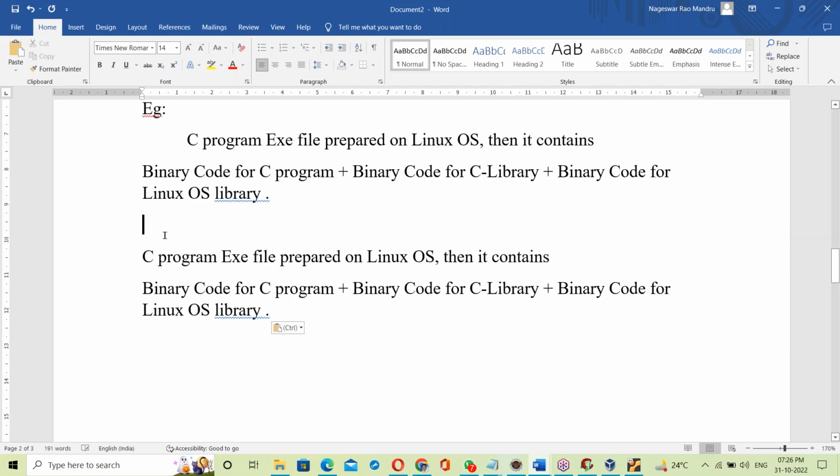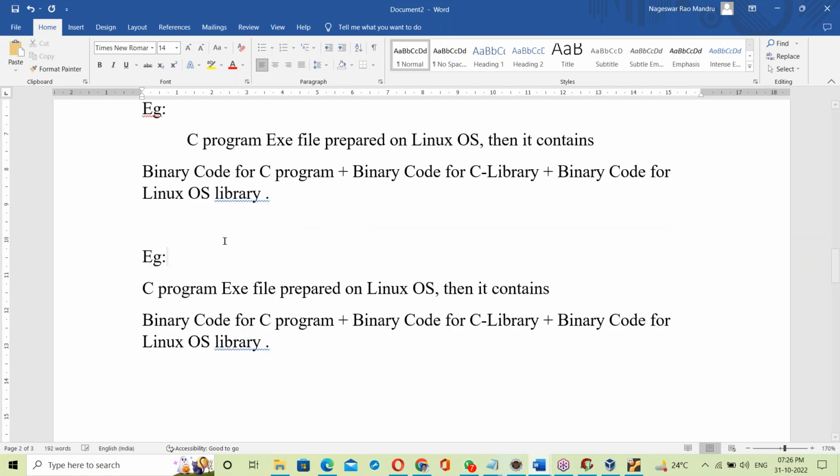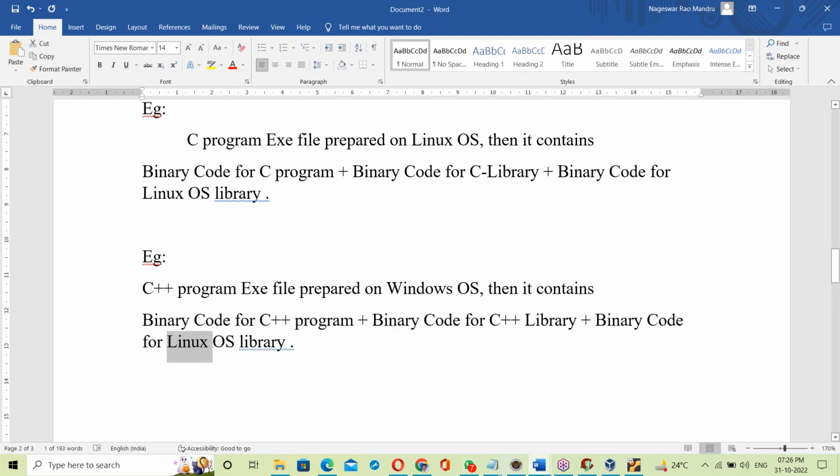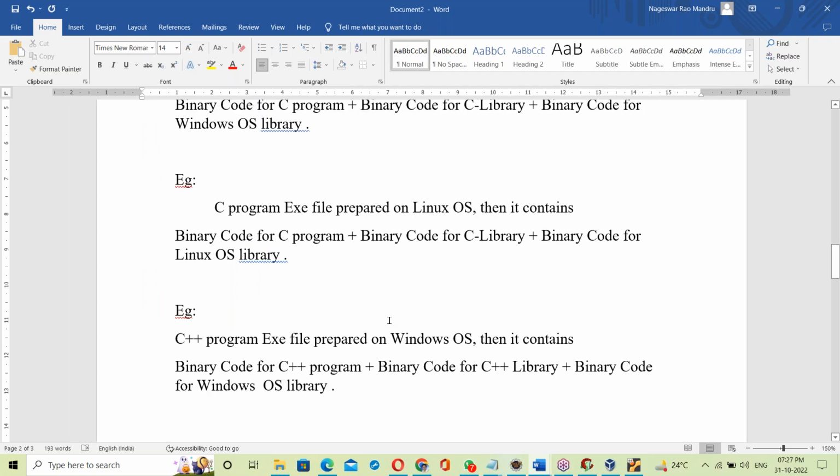Yes. One more example. A C program exe file prepared. Let us take a C++ program. The C++ program exe file prepared on Windows OS contains binary code for the C++ program, binary code for the C++ library, and binary code for the Windows OS library. Now tell me guys, what is commonly happening here?